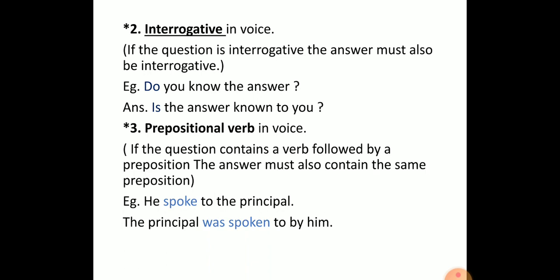Next one is prepositional verb in voice, which I will explain in a simple way. If the question contains a verb followed by a preposition, the answer must also contain the same preposition. So, the example: he spoke to the principal, and the answer is the principal was spoken to by him.